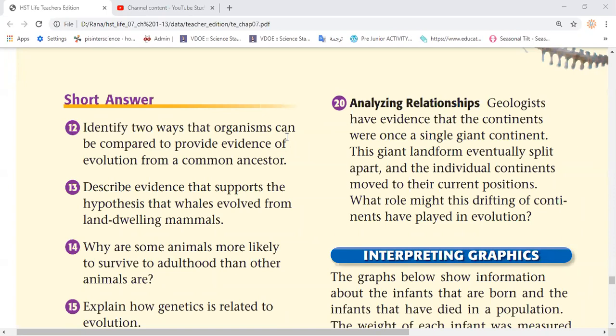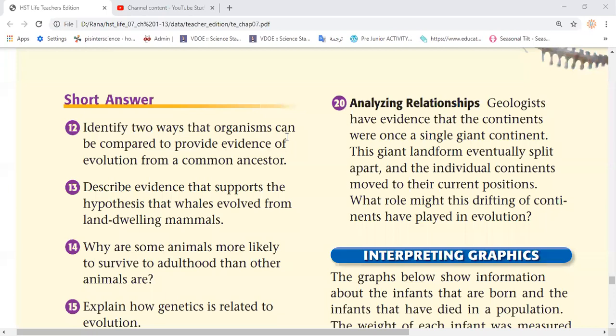Also, you can say that the flippers of the whale have the same structure as the forelimb of most mammals, so that means the skeletal structure. Also, we can say the skull structure has nostrils like the nostrils already found in mammals. So all these could prove that the whale in the past was a four-legged mammal, by comparing the bones and comparing DNA. Is it clear? We just need to find the evidence that proves they were a four-legged mammal.